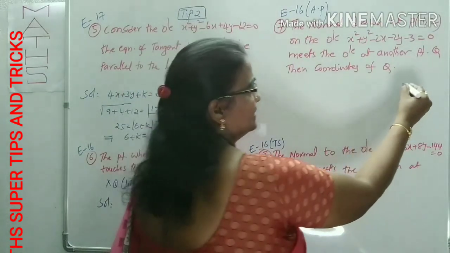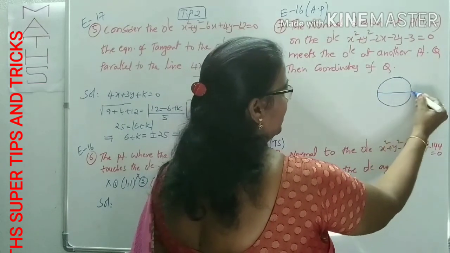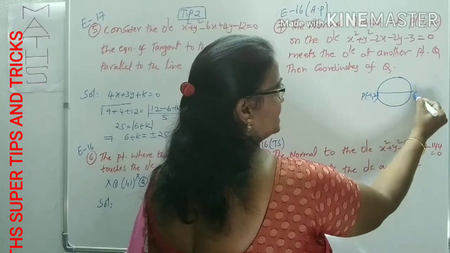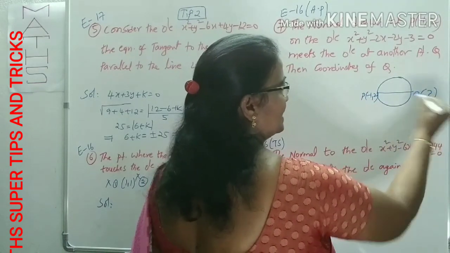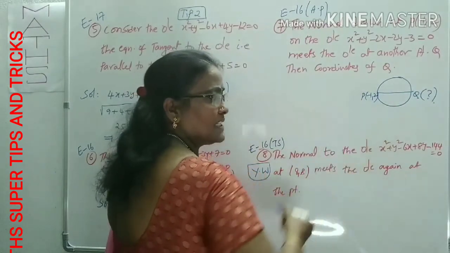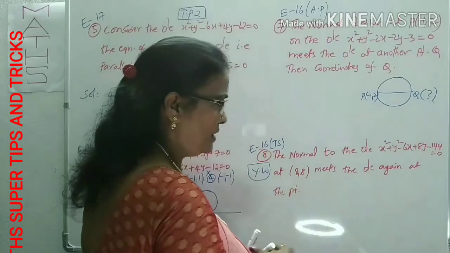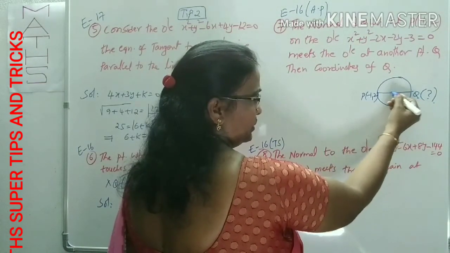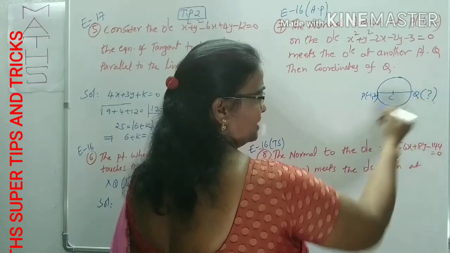Indirectly given that the line passing through the point P(-1, 2) meets the circle at another point. We want this point. So normal is always passing through the center of the circle. That is one of the major points you have to remember. P point is given, indirectly asking the Q point. So you know that clearly, diameter means what? The center must be the midpoint of the ends of the diameter.